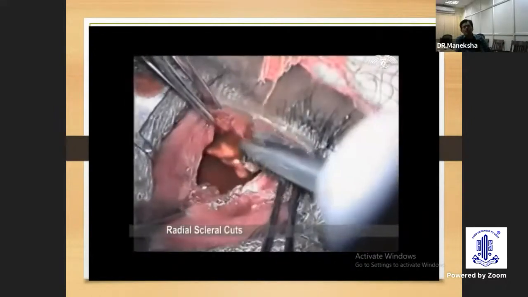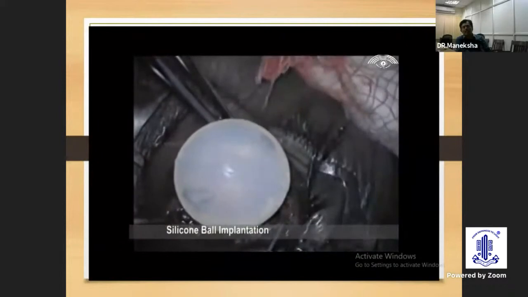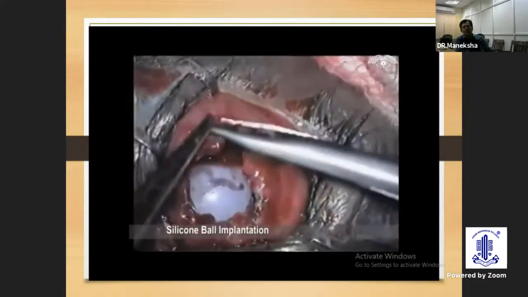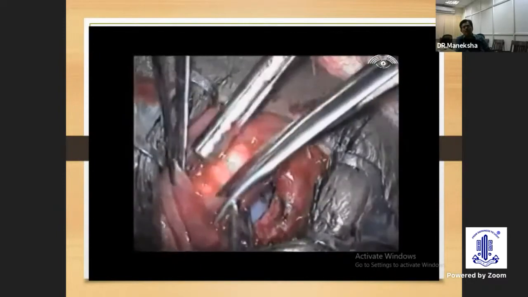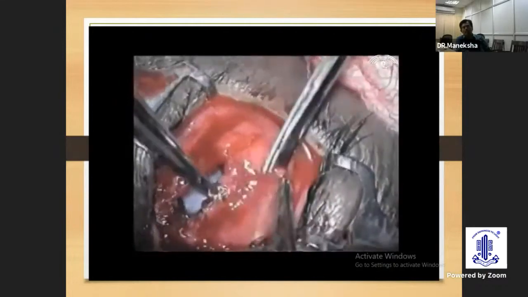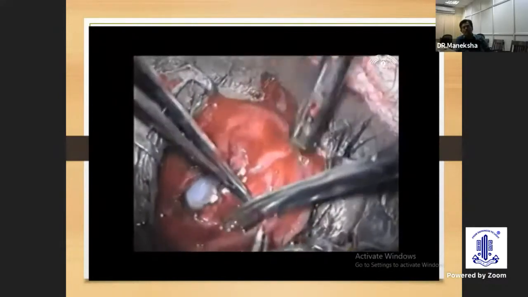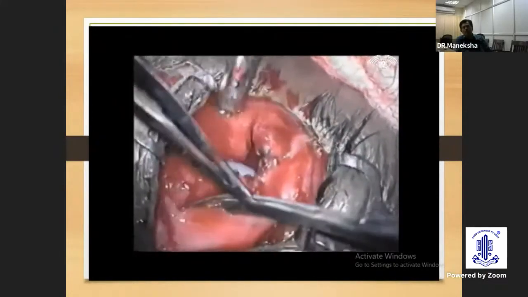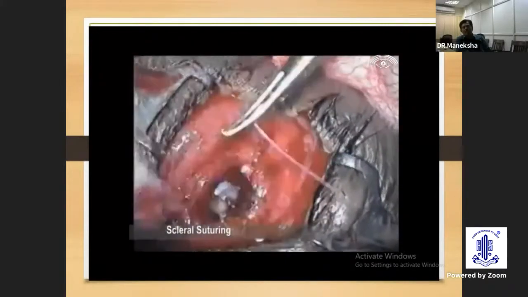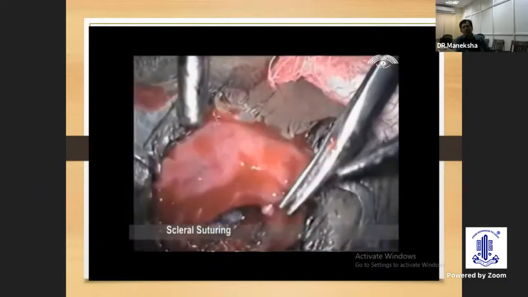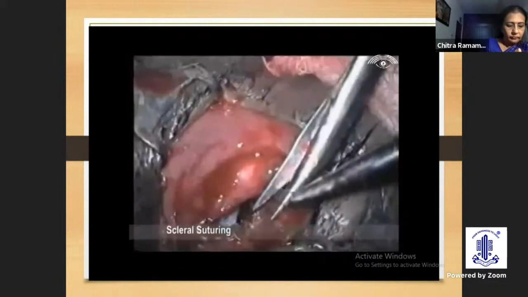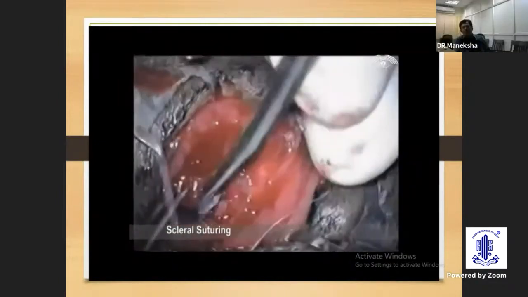Then to put the implant, we can put radial scleral cuts. This is a silicone implant. It is put inside the scleral cavity. Then the overlying conjunctiva and Tenon's, we have to separate from the underlying sclera. And this wound closure is very important, as already mentioned. We can close the sclera with 6-0 Vicryl, and we have to close it without undue tension. Otherwise, exposure will be more common.